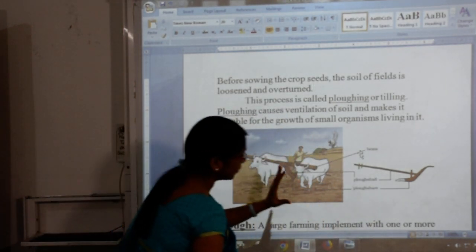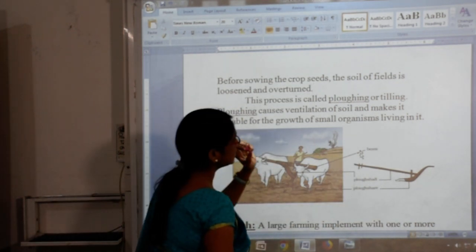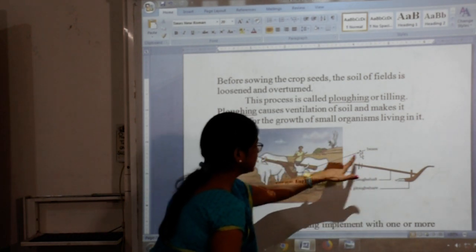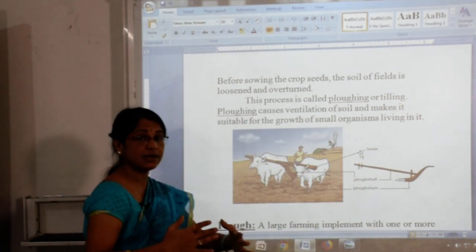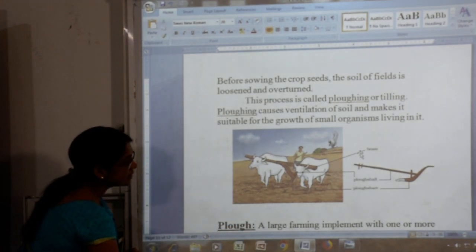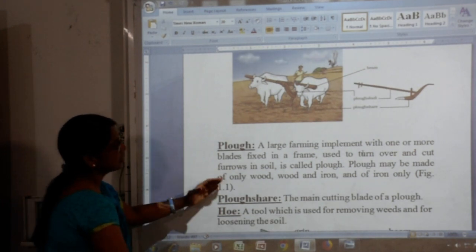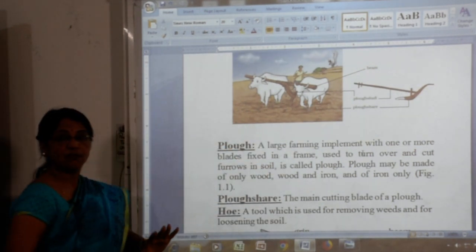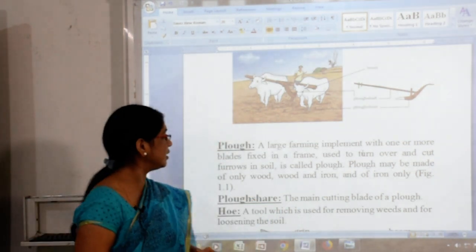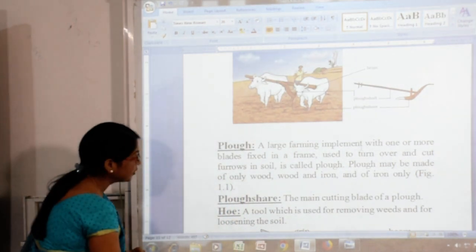Now the picture shows the plough share. This is the tool, children, for loosening the soil. Here is the plough share, the plough shaft, and there is the beam. It is helpful for ploughing and preparing the soil. We talk first about the plough. What is the role of the plough? Upside we talk about a few tools. First we talk about this type of plough.